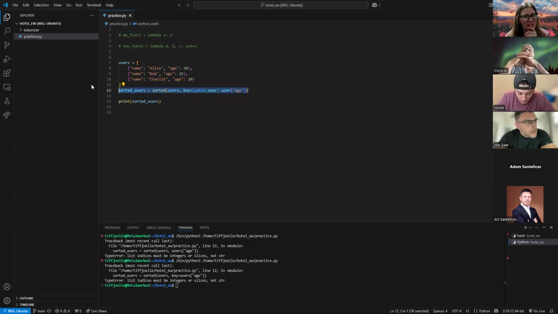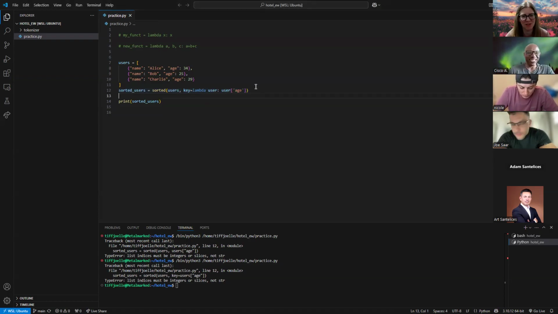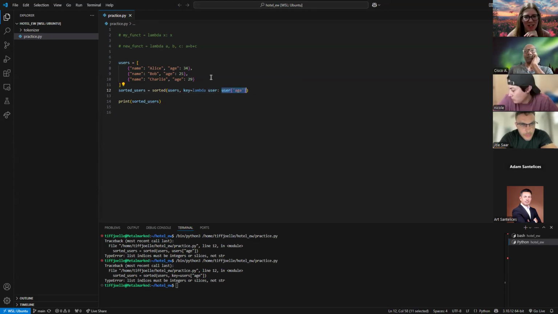That was kind of a tricky example, not gonna lie. Yes, it was. I knew what it was doing, but I realized I couldn't explain it. So that's why we're doing this transformation. We're going through each item in this list, and we are grabbing that age value.